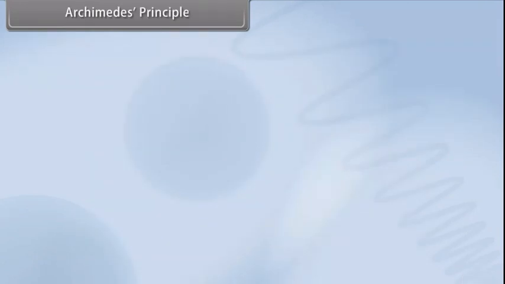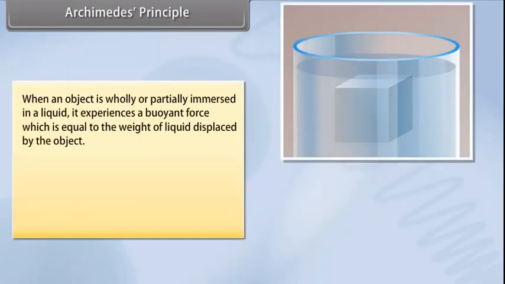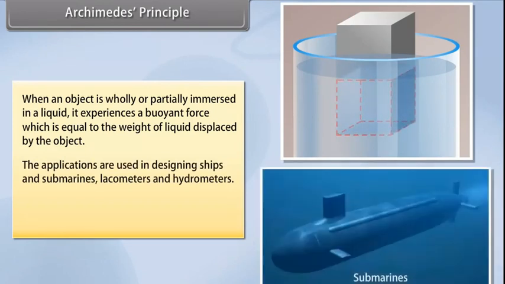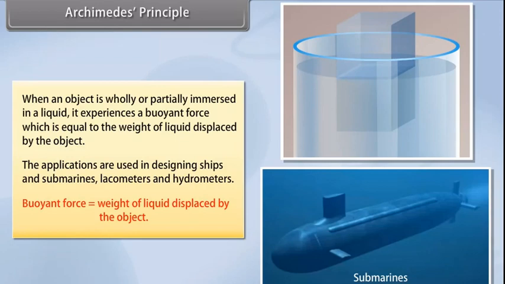Archimedes' principle. When an object is wholly or partially immersed in a liquid, it experiences a buoyant force which is equal to the weight of liquid displaced by the object. The applications are used in designing ships and submarines, lactometers and hydrometers. Buoyant force is equal to weight of liquid displaced by the object.